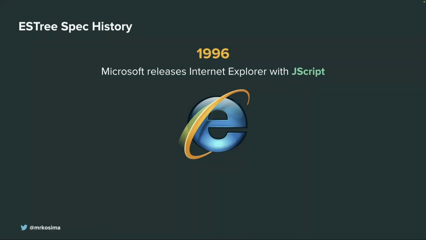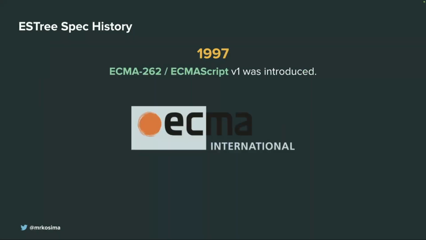The problem was that they basically took JavaScript from Netscape, reverse engineered it, and created their own language with their own extensions. This language was called JScript, and it's basically another branch of this scripting language for browsers. And Netscape decided, okay, something is going in the wrong direction. They went to ECMA International. This is how it's called here. The European Computer Manufacturers Association is a neutral party for setting standards in technology.